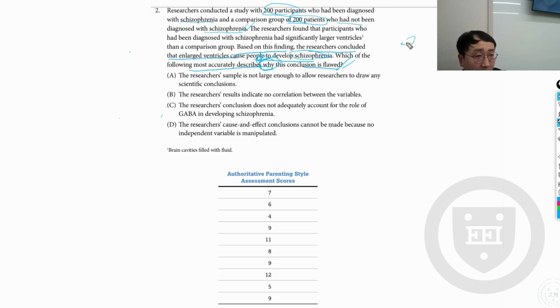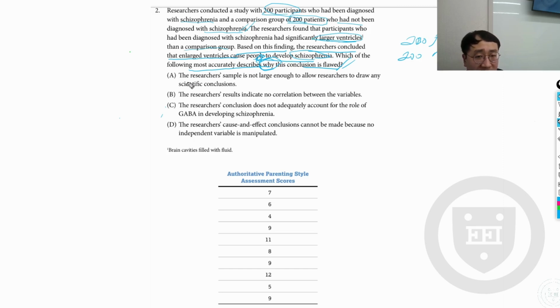I'm going to jot it down simply: 200 participants with schizo, I'm going to abbreviate as schizo, and then 200 non-schizo groups. And then we see that those diagnosed with schizophrenia significantly had larger ventricles than the comparison group. So they found some interesting results, right?